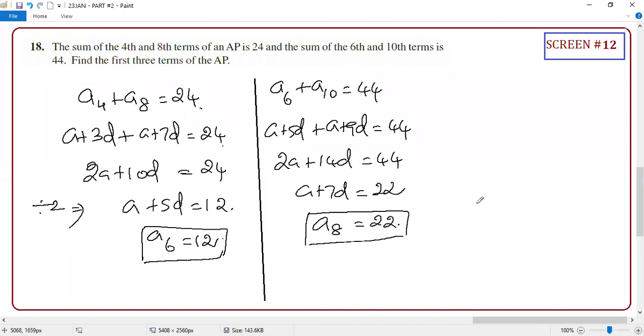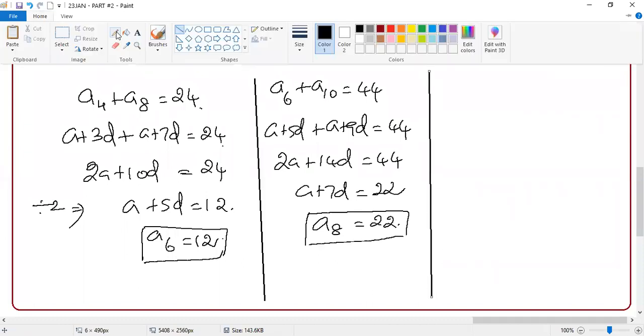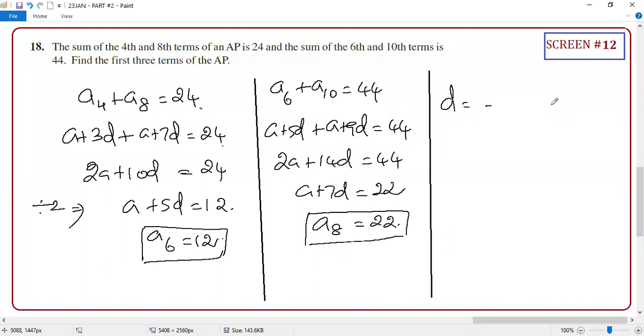Guys, the moment you know any two terms, you can find the common difference. So d equals the term difference, 22 minus 12, upon the position difference, 8 minus 6, the eighth term minus the sixth term. So the answer is 10 by 2, so d equals 5.